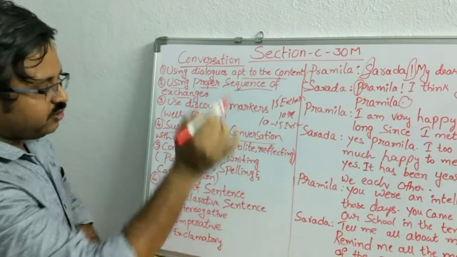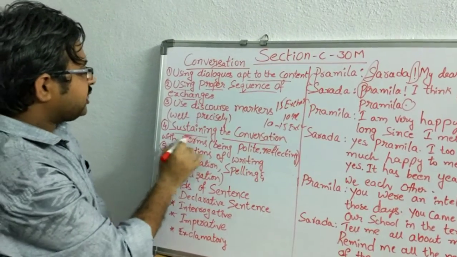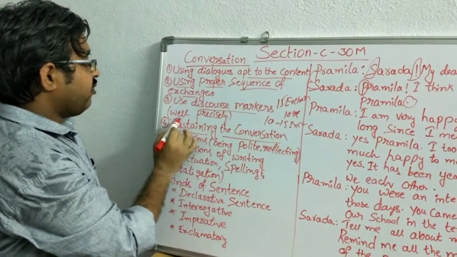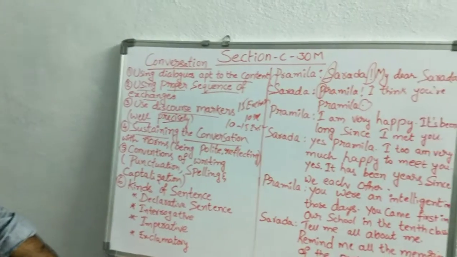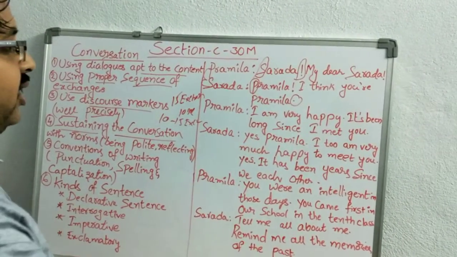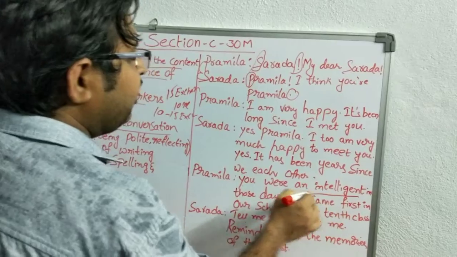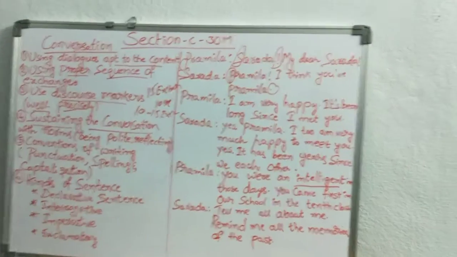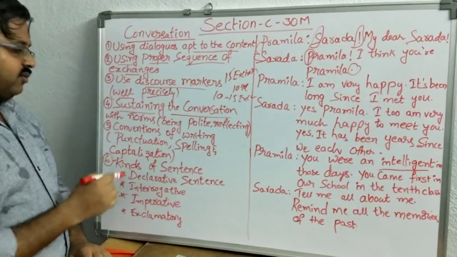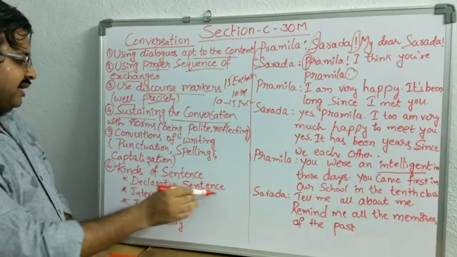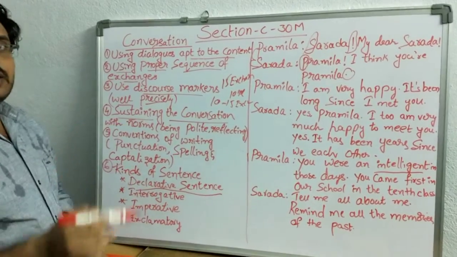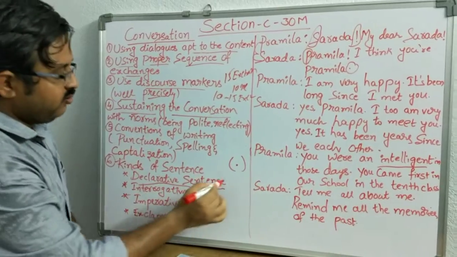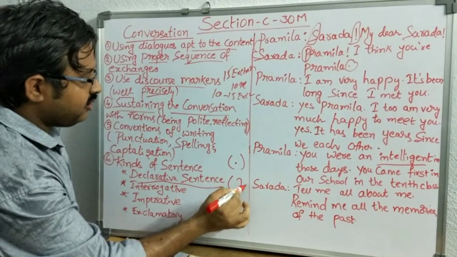the capitalization, punctuation and also sustaining the conversation, and also another one, discourse markers. Precisely, we have to use adjectives and adverbs to show the capability of that speaker or to show the interaction between those two people. Let's come back to kinds of sentences. First one, declarative sentence. What is the meaning of declaration? It's a statement. Okay, we have some symbols. Just look at the children.